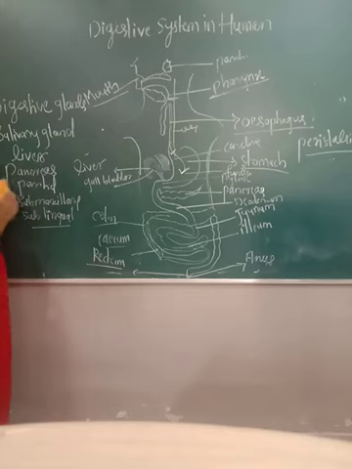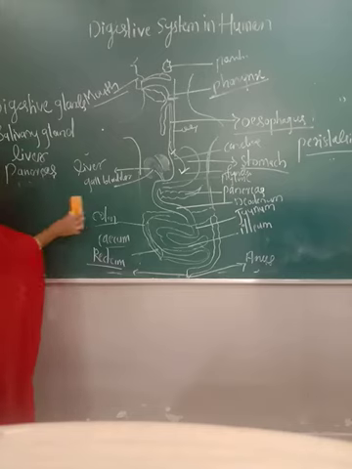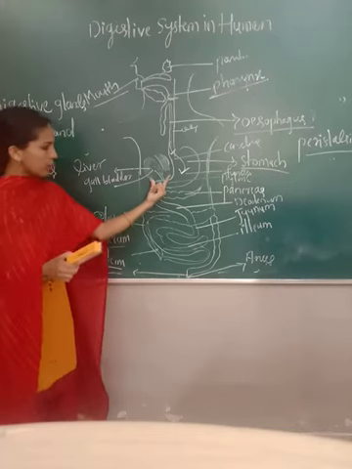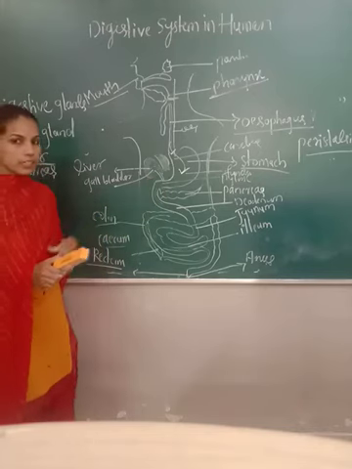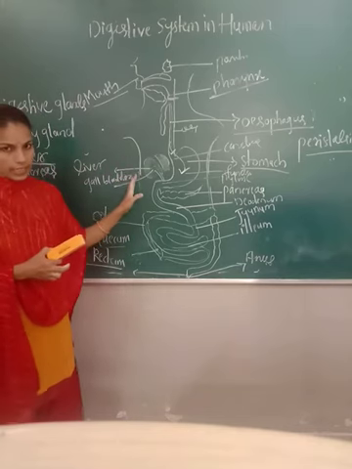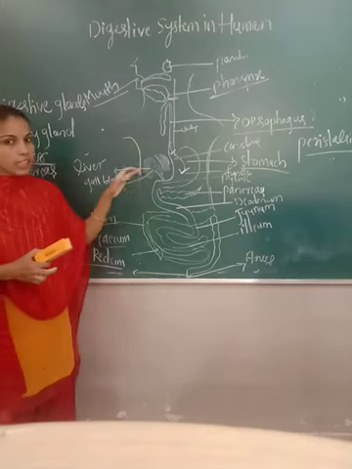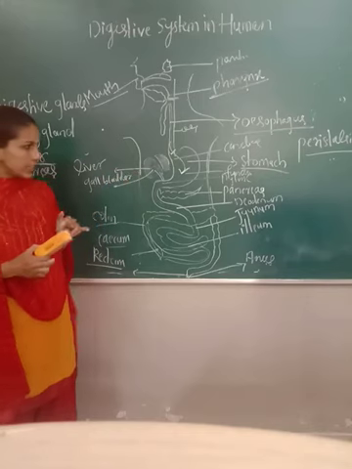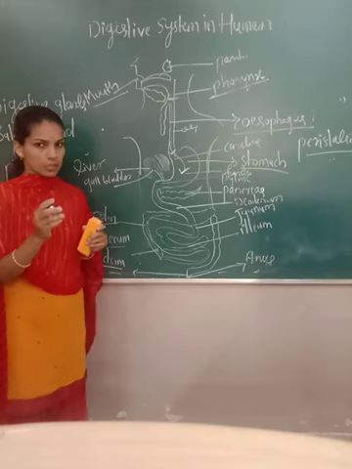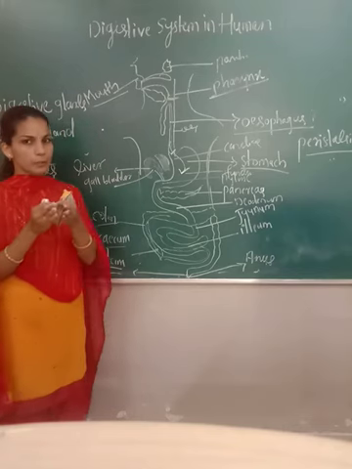The next digestive gland is the liver. This part we refer to as the liver, which is brownish in color, and we call it an endocrine gland, meaning it secretes something helpful for digestion. It consists of two lobes, the right lobe and the left lobe.